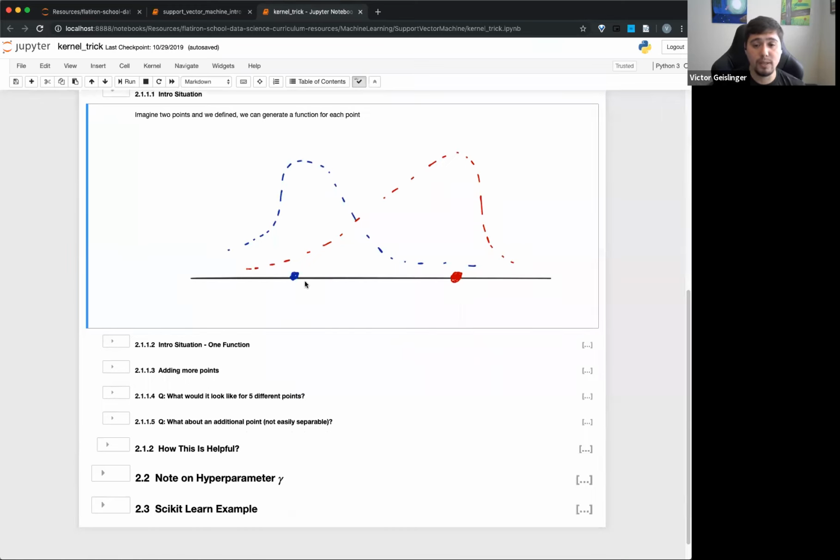So what's cool is that we can say, okay, we have a red point and a blue point, right? A blue point right here, a red point right here. And these dashed lines represent this radial basis function in 2 dimensions. So the idea is we would raise this blue guy right here. We'd say, okay, let's go ahead and raise you up. We'd raise this guy up to here, so the point lives over here.